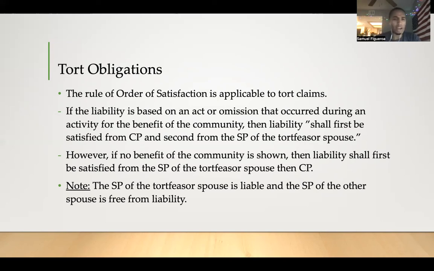And I want you to note that the separate property of the tortfeasor is liable, and the separate property of the other spouse is free from liability because the other spouse, let's say the wife, did not get into the car crash. She was not negligent. He was. Therefore, his separate property will be attacked first rather than hers. So she's free from liability.